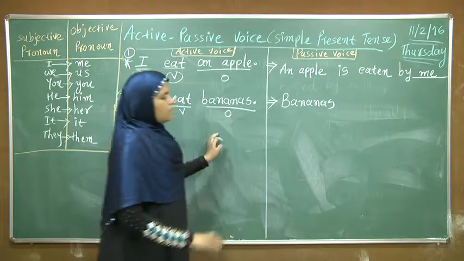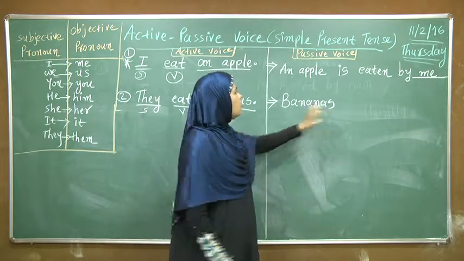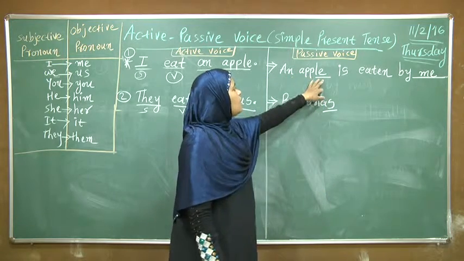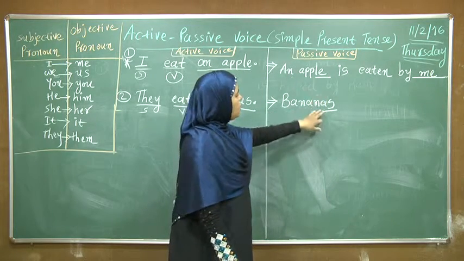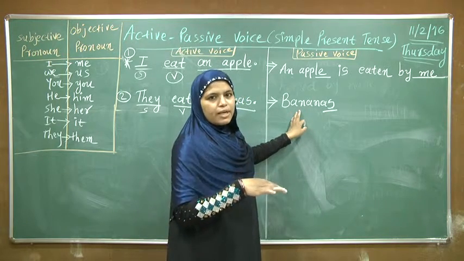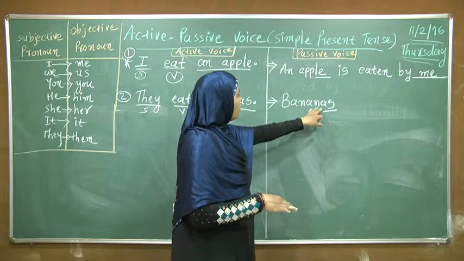Bananas. Here the subject is in the singular form, but here we have written bananas. So it is in the plural form.